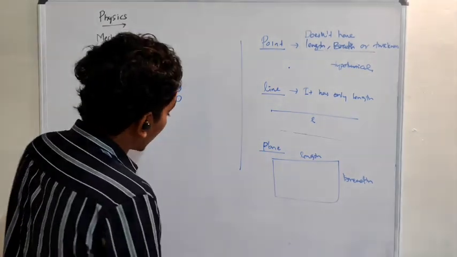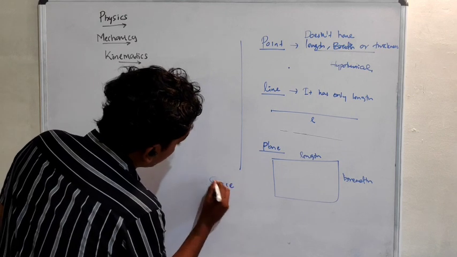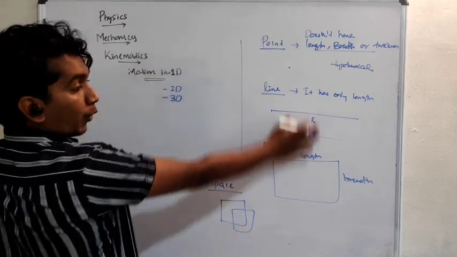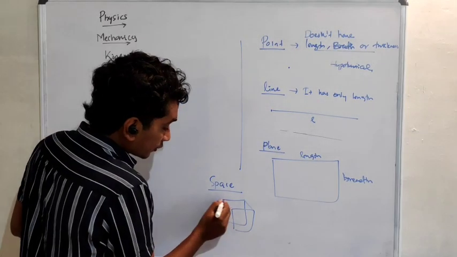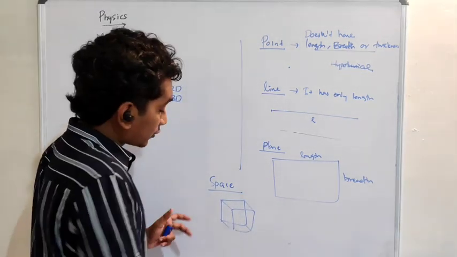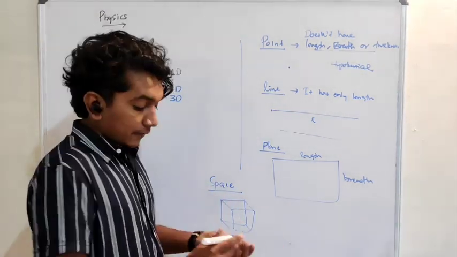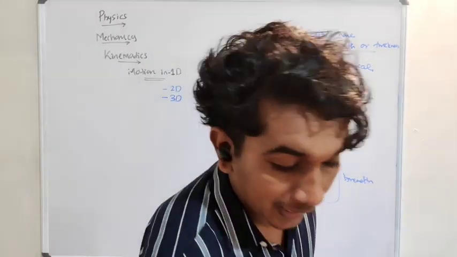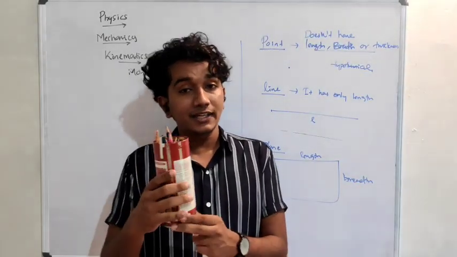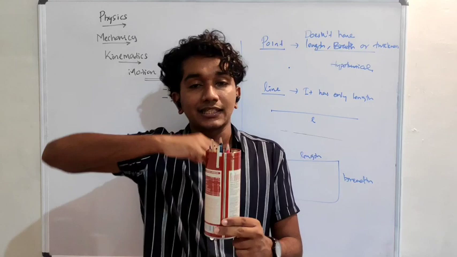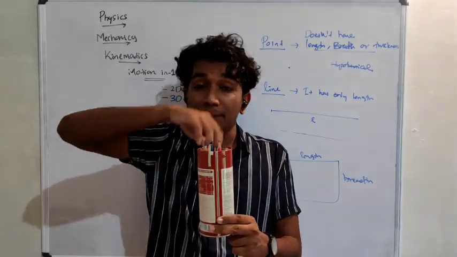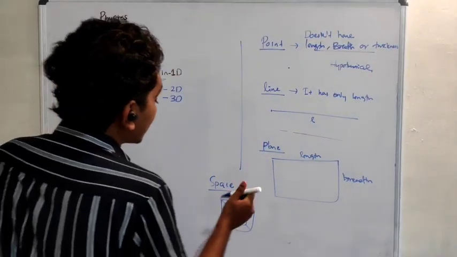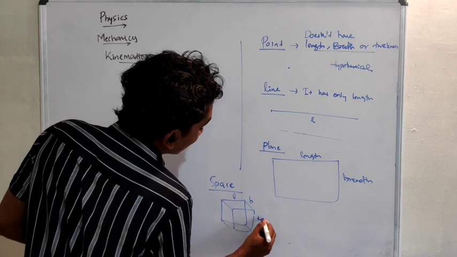Okay, next one. What is a space? When we draw on this whiteboard, it's a plane. So we are trying to draw a space here. You consider it projected outward. Something like my desk or my pen holder occupies a space. So what does that mean? It has length, breadth, and thickness.